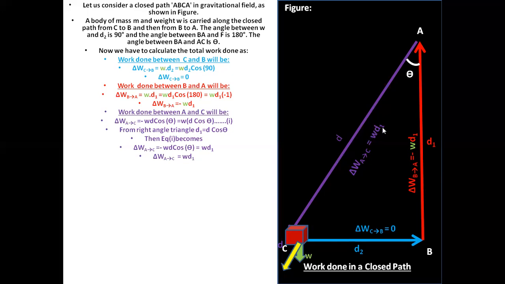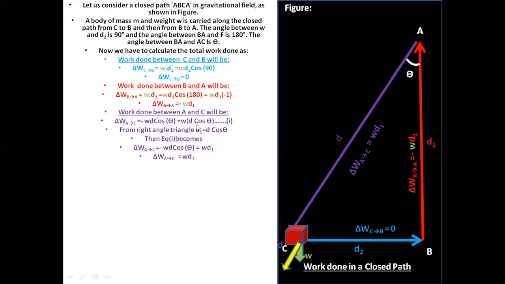So we can write d1 as the horizontal component of vector d. So we can write d cos theta as d1. This is the horizontal component of the vector d, as we are looking at it in vector form.